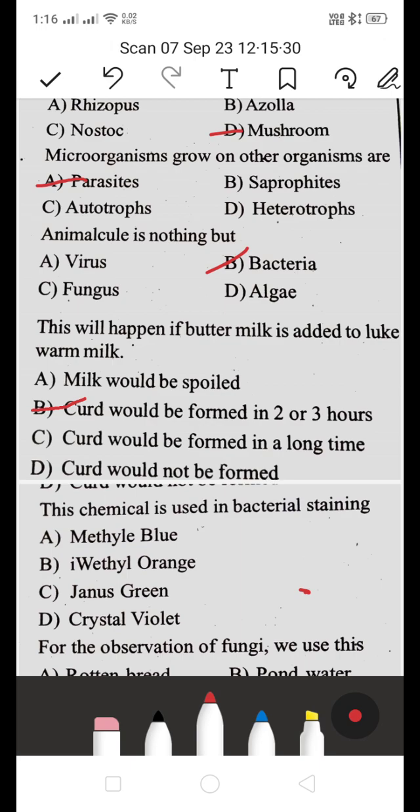Next one: the chemical used in bacterial staining. Is it A methyl blue, B methyl orange, C Janus green, or D crystal violet? Which is the right answer? The answer is D, crystal violet. Crystal violet's another name is methyl violet. This chemical is used in bacterial staining.